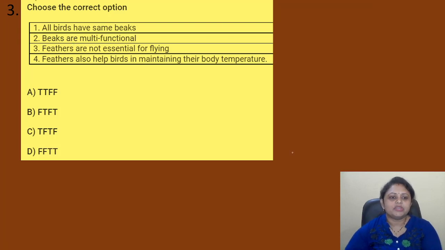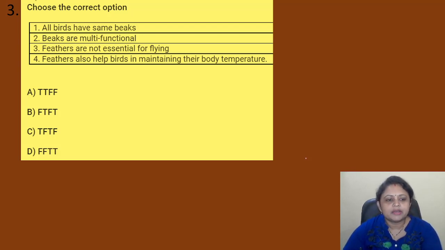Choose the correct option. 1. All birds have same beaks. 2. Beaks are multifunctional. 3. Feathers are not essential for flying. 4. Feathers also help birds in maintaining their body temperature. Option A, TTFF. Option B, FTFT. C, TFTF. D, FFTT. So we have to choose the correct option of the following.